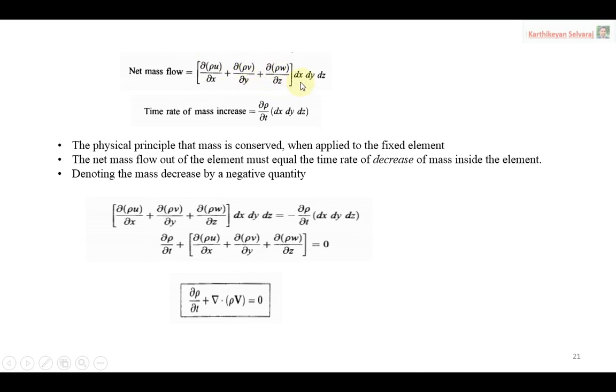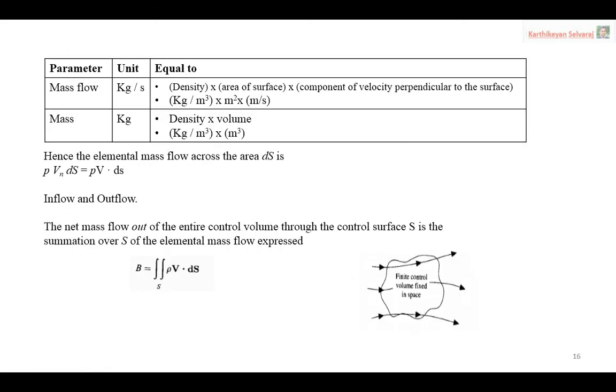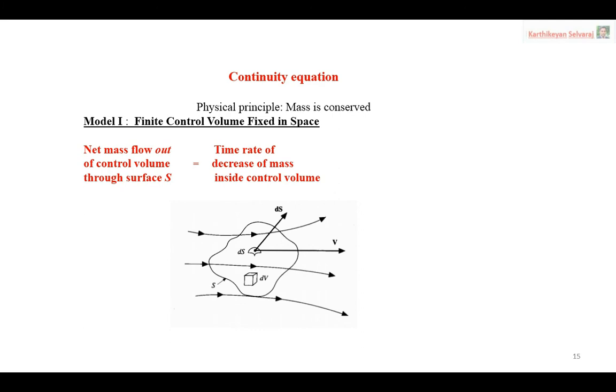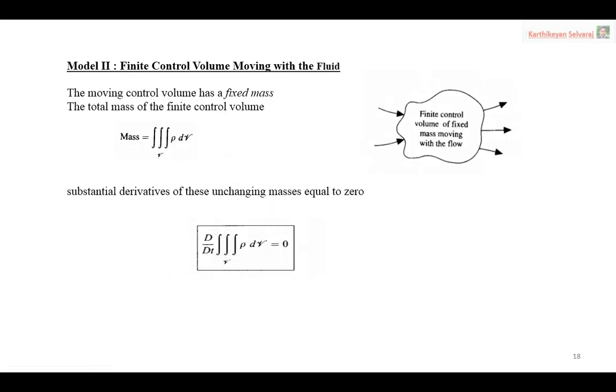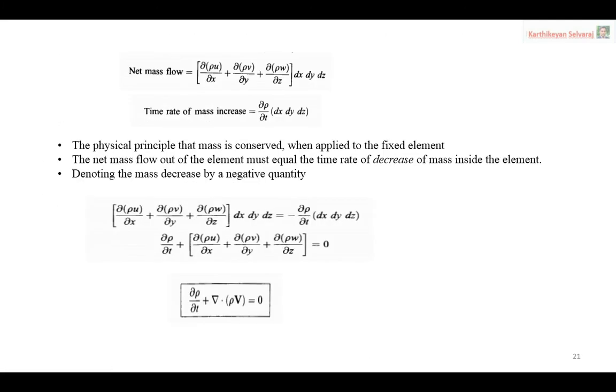Now, this is a fixed case. Just remember this one: this is a fixed case, the same as what we did in the first model. For the fixed model, we find only the net mass flow. Now we have to find the time rate of decrease of mass, the same principle as for model 1 and model 3. So the net mass flow is over. Now we need to find the time rate of mass.